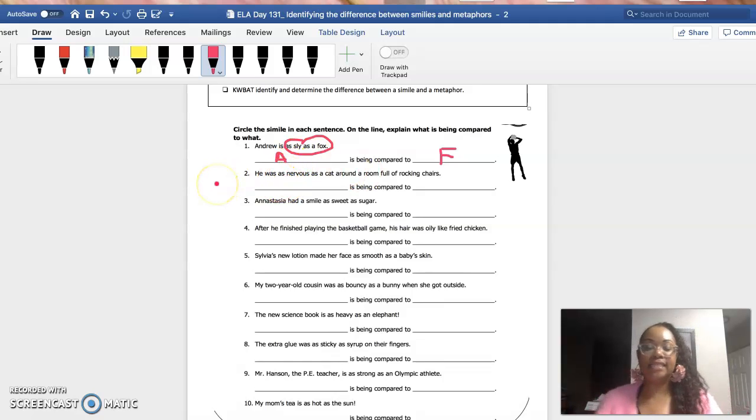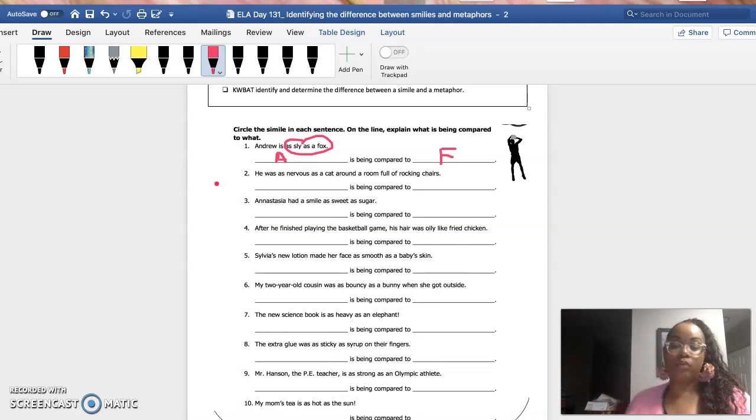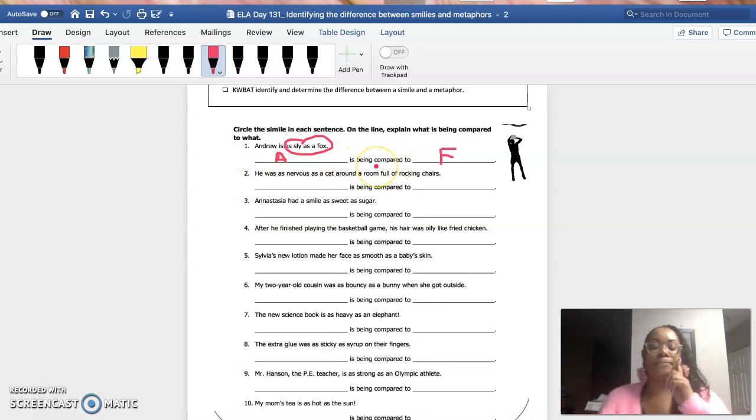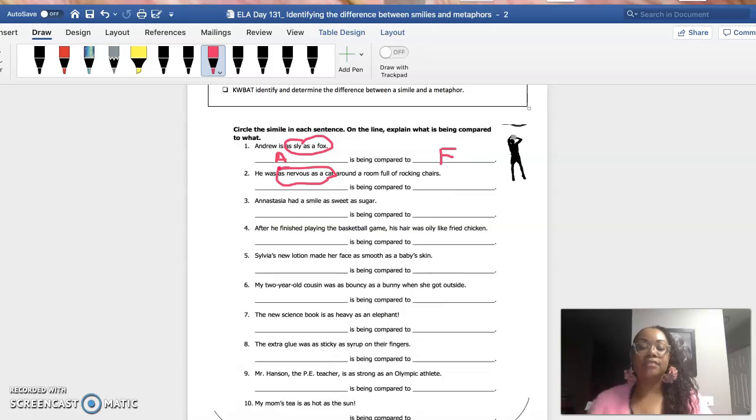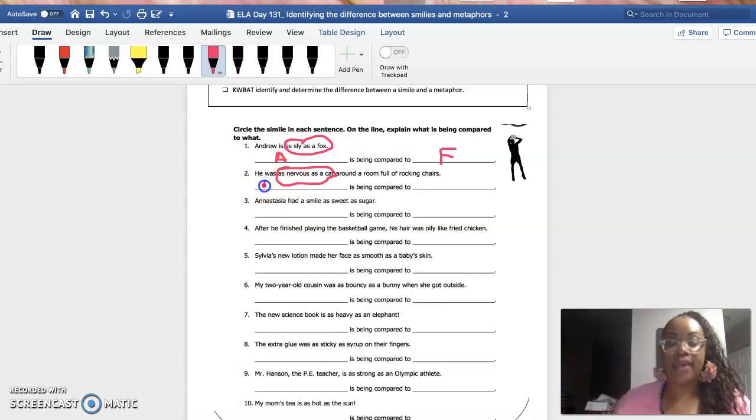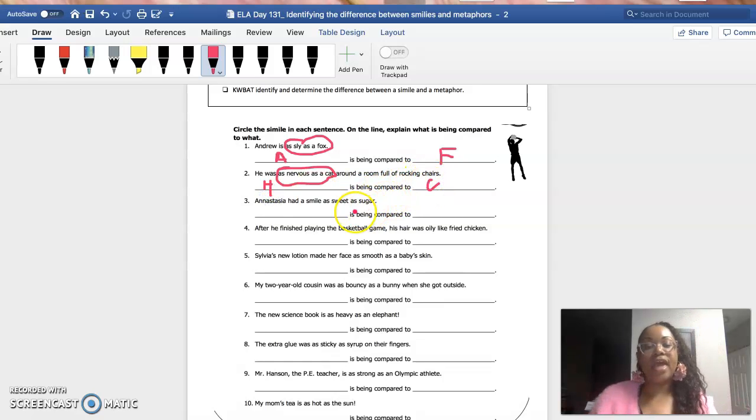Let's move on to the next sentence. It says, he was as nervous as a cat around a room full of rocking chairs. What is the simile here? I'm going to look for the words like or as. It says, as nervous as a cat, right? So that's my simile, and I know that he is being compared to a cat. Okay? Now, let's go to number 3.